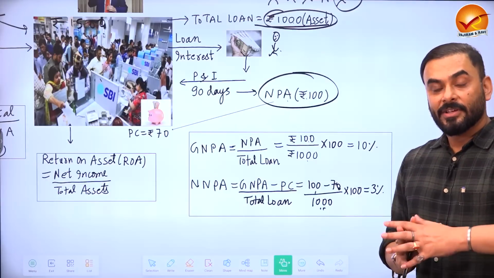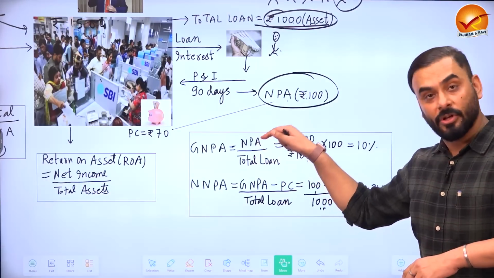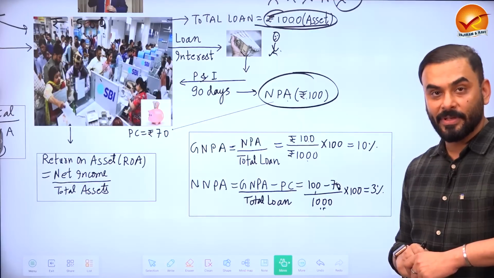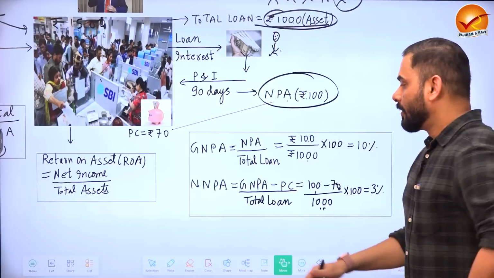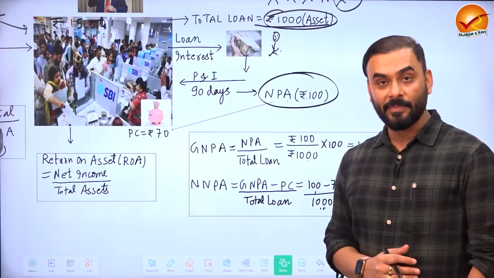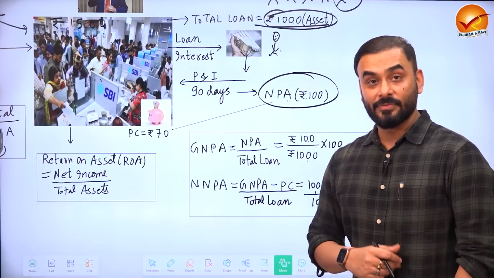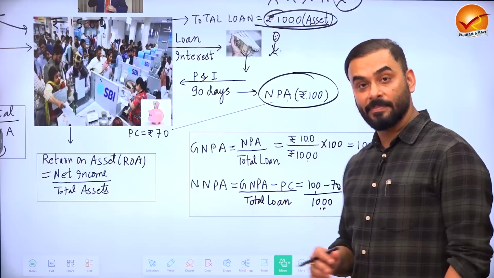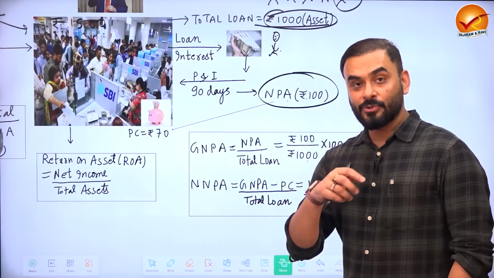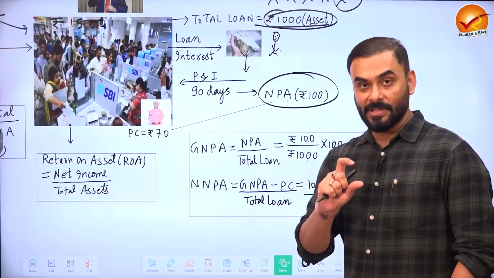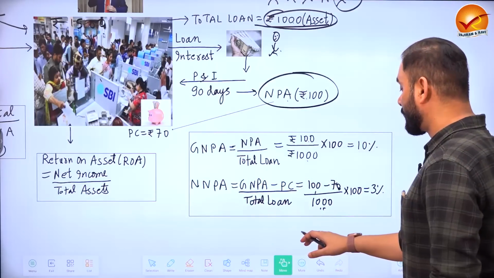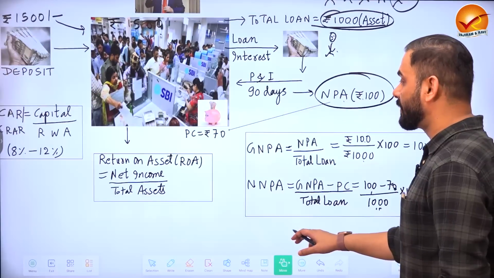So our banking industry is trying to keep both gross NPA low and net NPA also low. Our net NPA has become very close to 1% these days, which is very, very good. And our gross NPA is very close to around 5 to 6% range, which is also very good because earlier it was more than 7.5%.